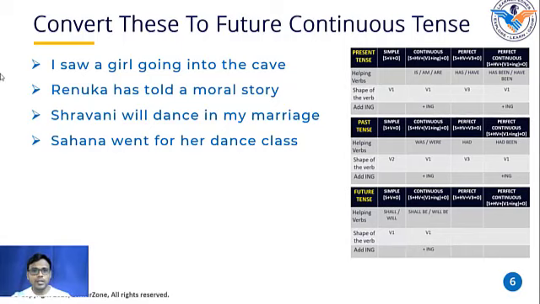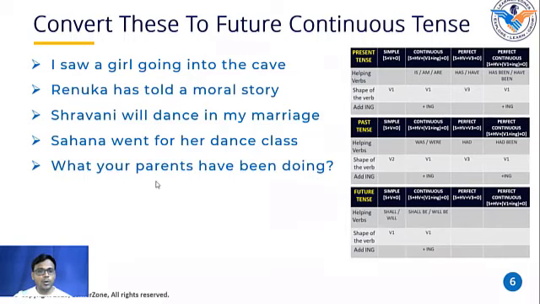Okay. So everybody, every one of you is doing really great here. Sakshi, I want you to read this sentence and tell me in which tense this is written.